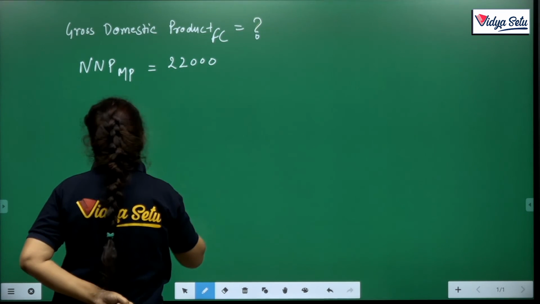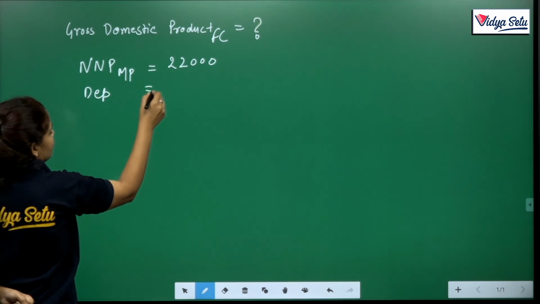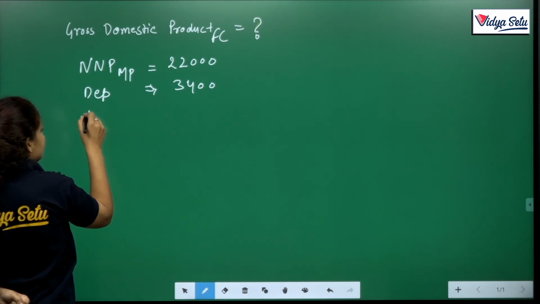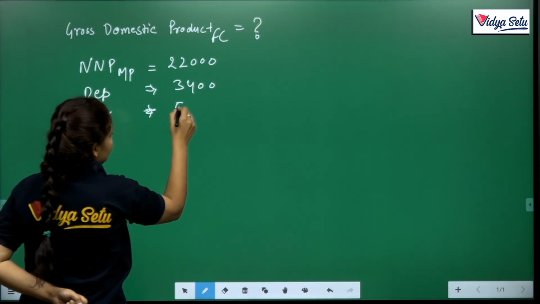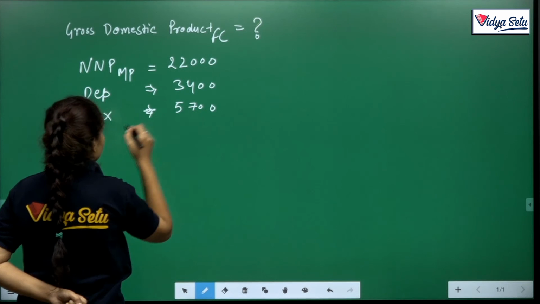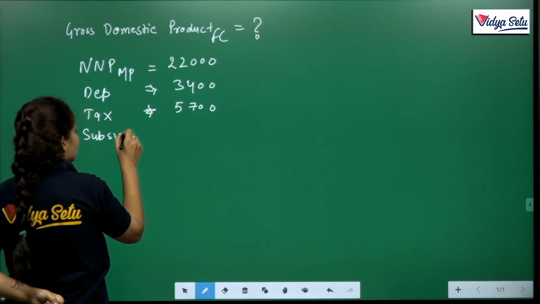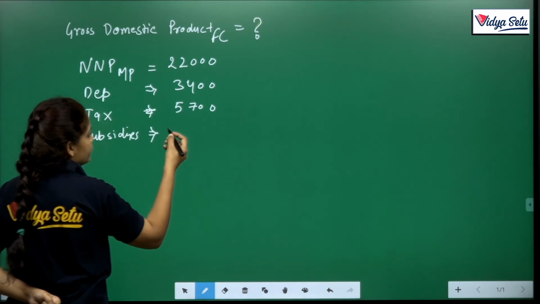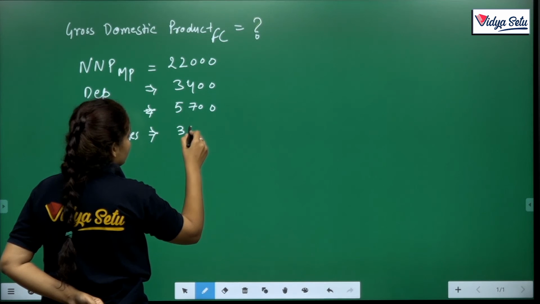22,000, and depreciation is 3,400. Taxes are 5,700 and subsidies are, suppose, 3,100.